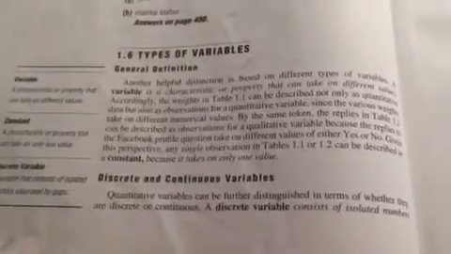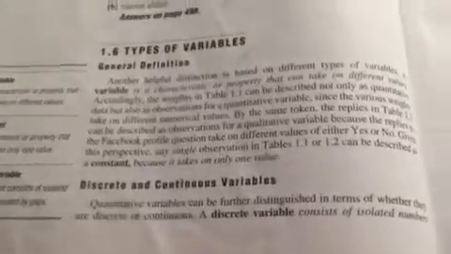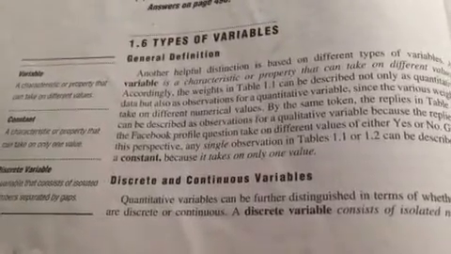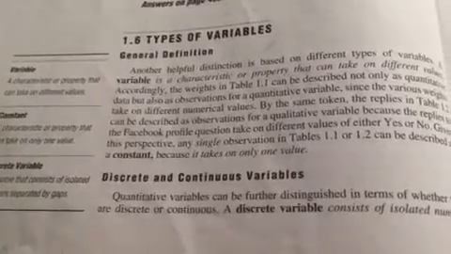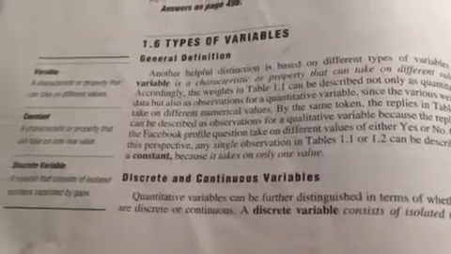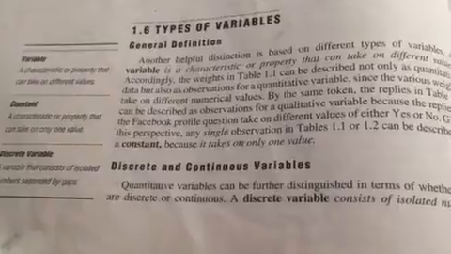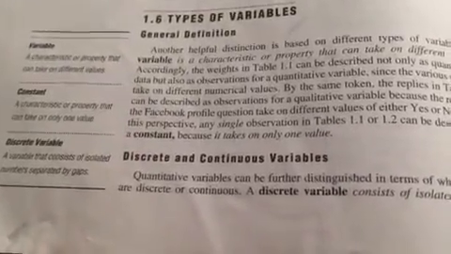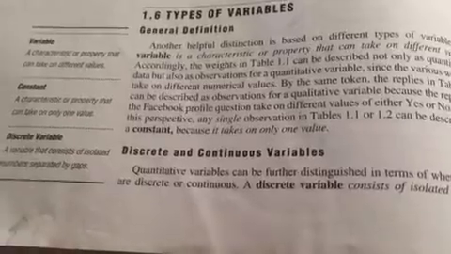So the book in the last section talks about variables and different kinds of variables. A variable is a characteristic or property that could take on different values. There can be quantitative variables, qualitative variables, etc. And it talks about a constant, which is a characteristic or property that can take on only one value.